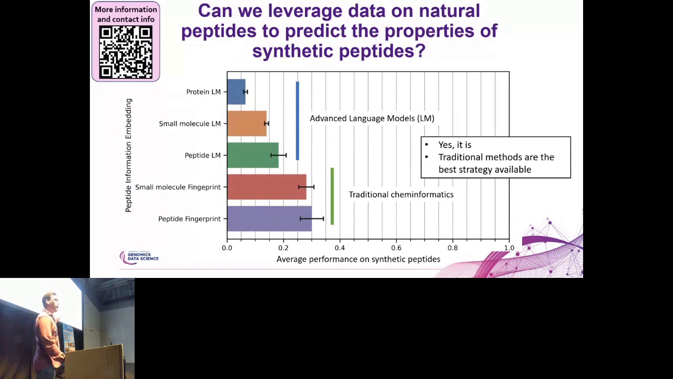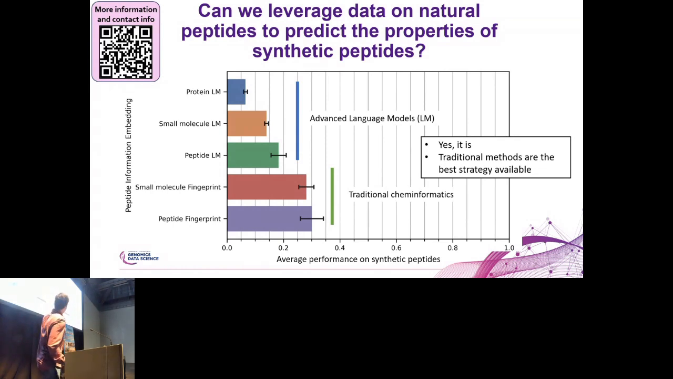And one surprising thing that we found is that we compared different machine learning techniques, and we found that the traditional methods in cheminformatics that have been there for the last 30 years are better than more advanced language model techniques, such as protein, small molecule, or peptide language models.